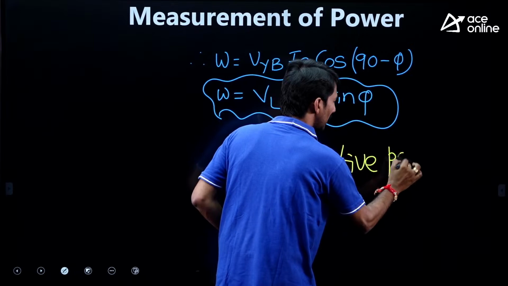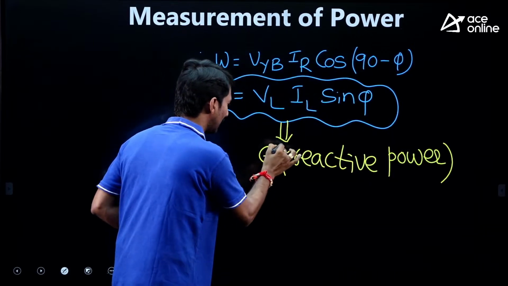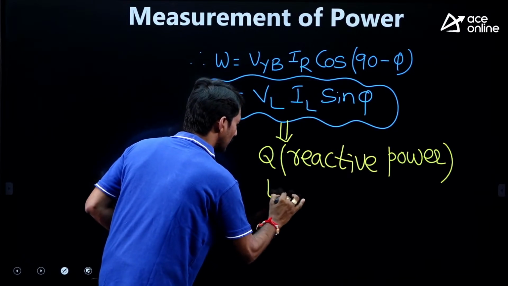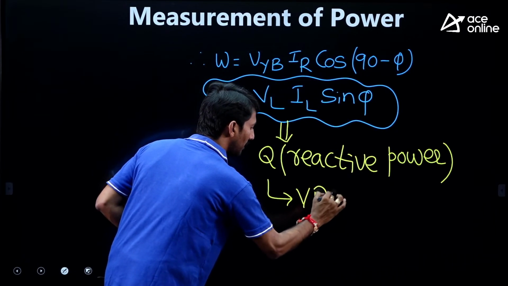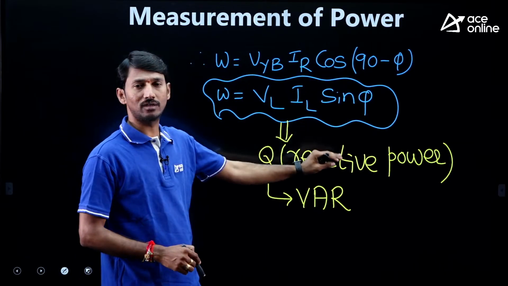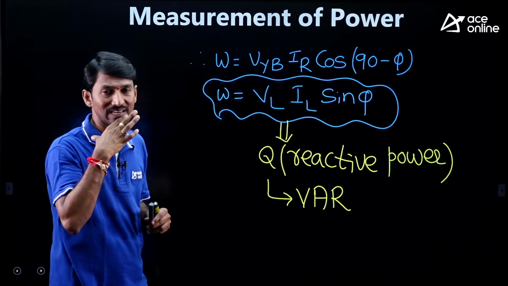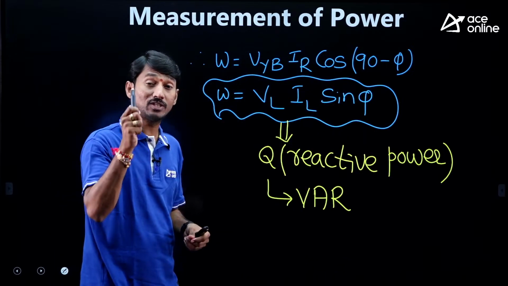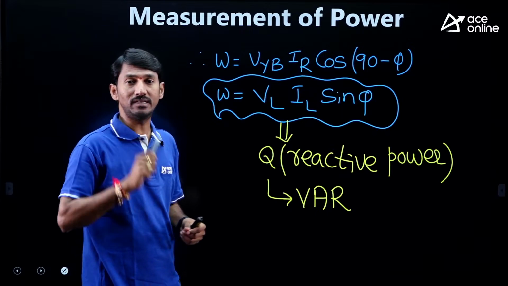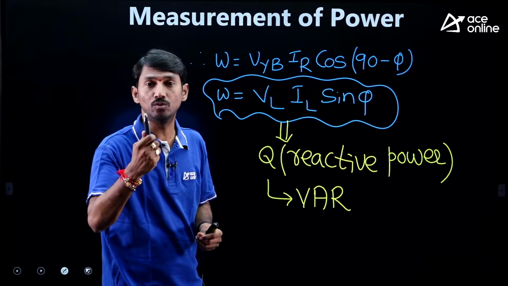This power is reactive power. Now, what is the unit of this reactive power? Unit is volt ampere reactive. Volt ampere reactive is nothing but reactive power. This is the total conceptual explanation to get reactive power with which connection? One wattmeter, current coil is in one phase, potential coil is between other two phases.